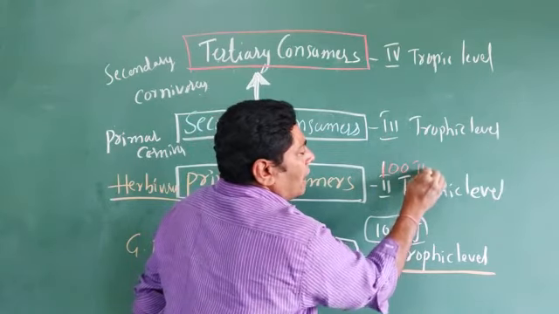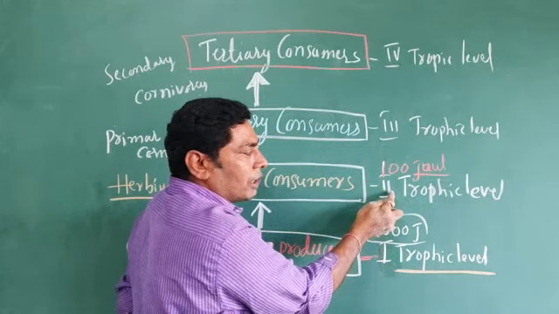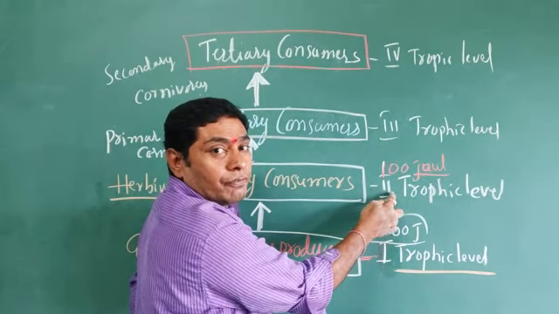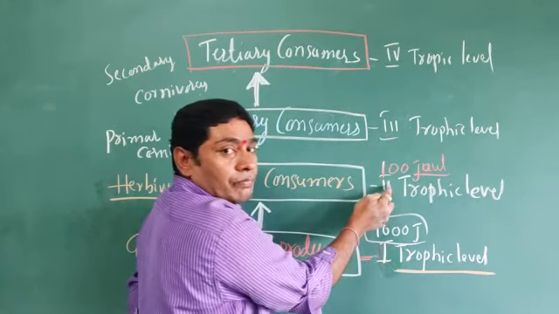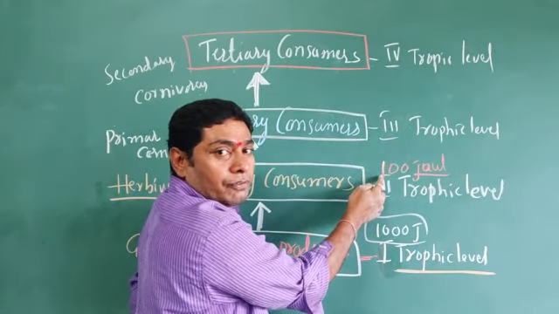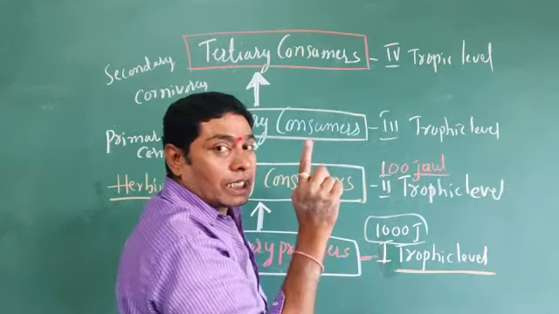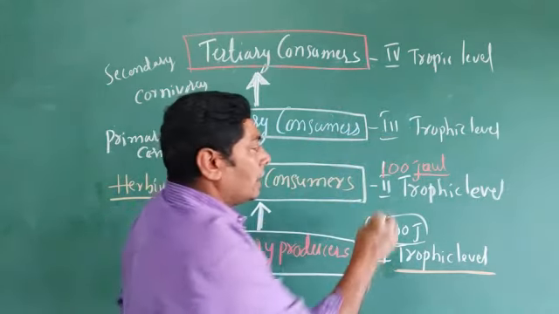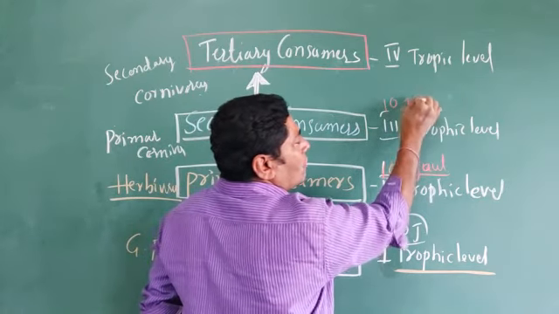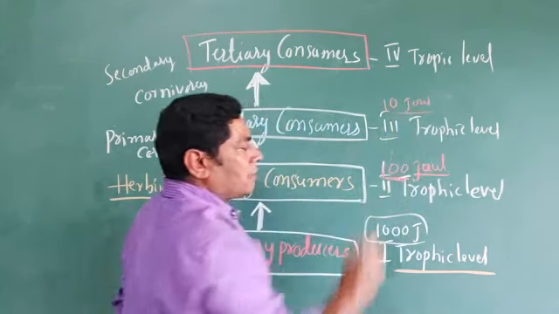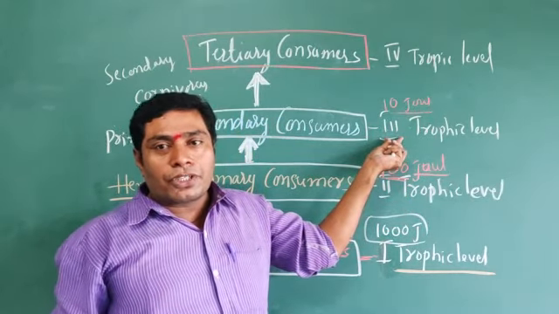Only 100 joules of energy can be transmitted from the first trophic level to the second trophic level through the food chain. From the second trophic level to the third trophic level, through the food web or food chain, only 10% of energy can be transmitted. Here, from 100 joules, only 10 joules of energy can be transmitted from the second trophic level to the third trophic level through either the food chain or the food web.